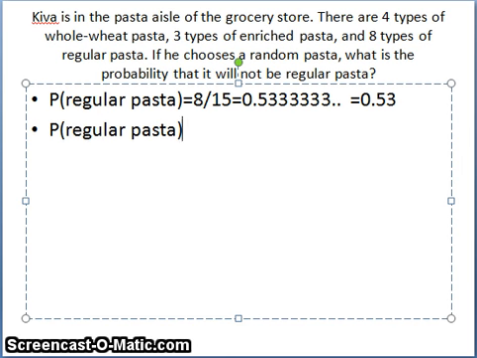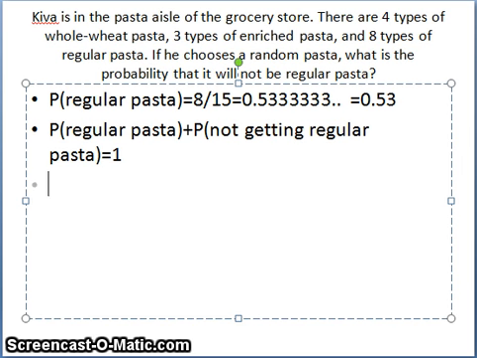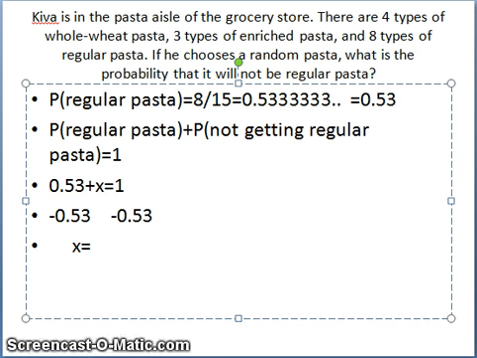So we can say that the probability of getting regular pasta plus the probability of not getting regular pasta has to be equal to 1. So that means that the probability of getting regular pasta, which is 0.53, plus this unknown probability of not getting a regular pasta is equal to 1. So I can subtract the 0.53 from both sides. And I would get then that x, the unknown probability, is equal to 0.47. Correct? I hope.